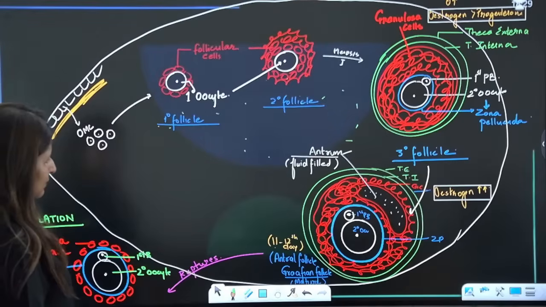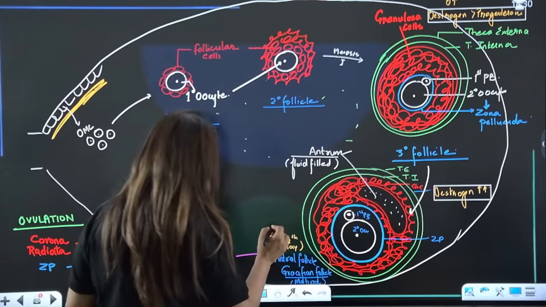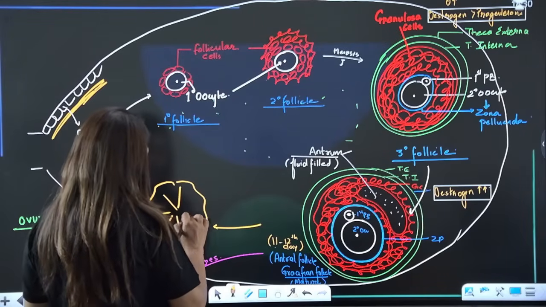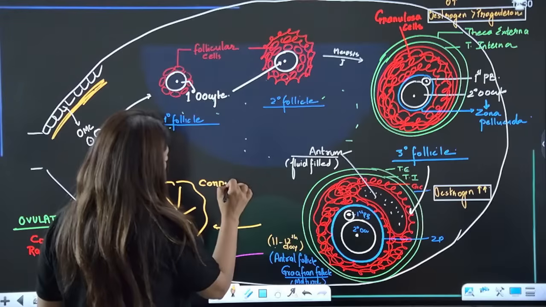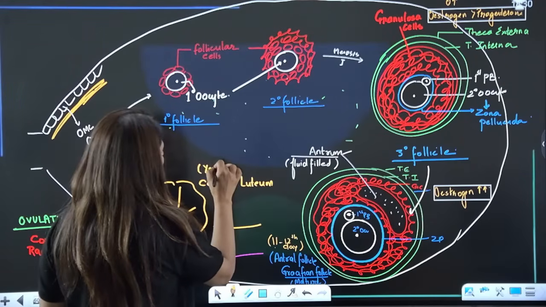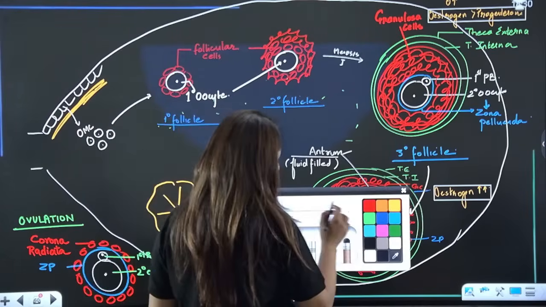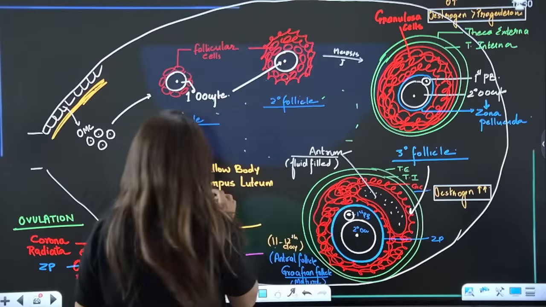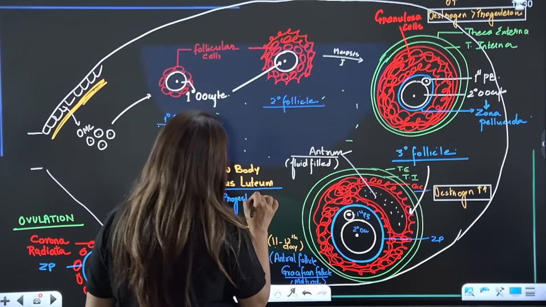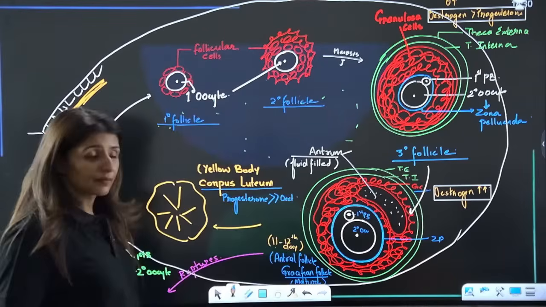So guys, when it ruptures, the remaining part of the Graafian follicle forms this yellow colored body, and we call this body the corpus luteum. Corpus means body, luteum is yellow, so we also call it the yellow body. Now remember, once the Graafian follicle ruptures, the level of estrogen is going to fall, and the corpus luteum, because it produces lots of progesterone as compared to estrogen, the level of progesterone is going to increase in blood, right?